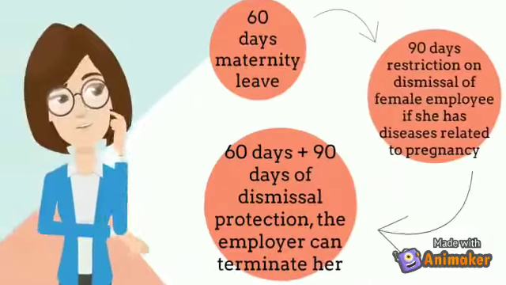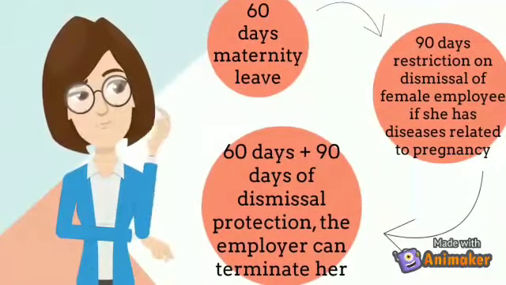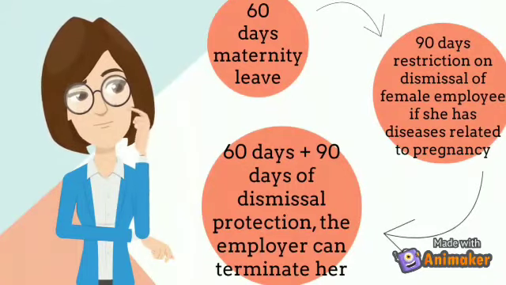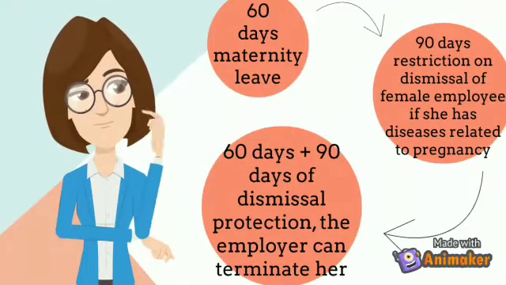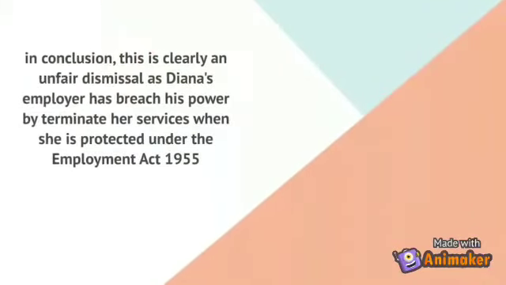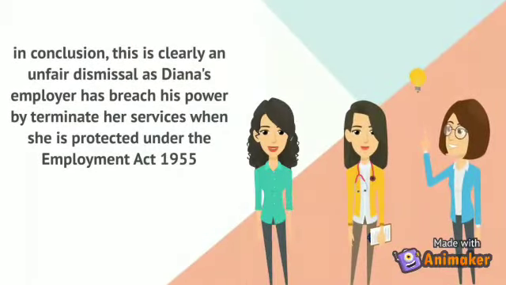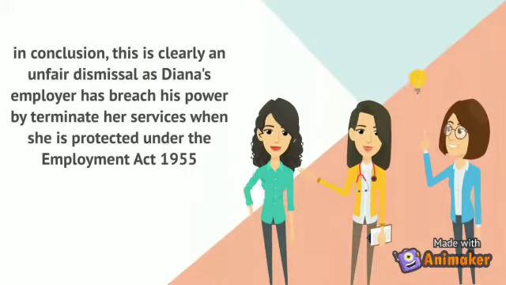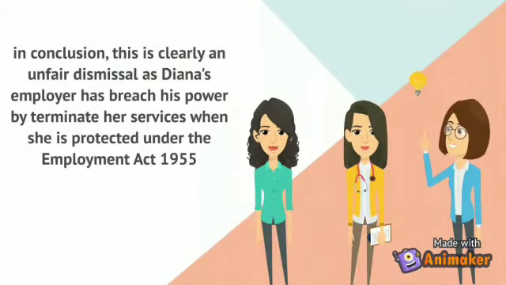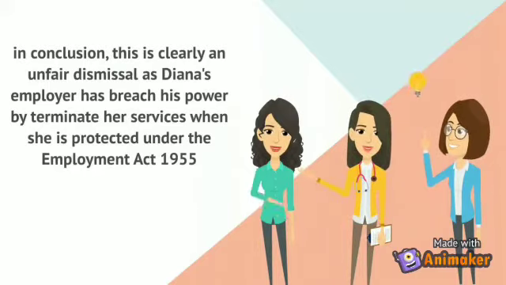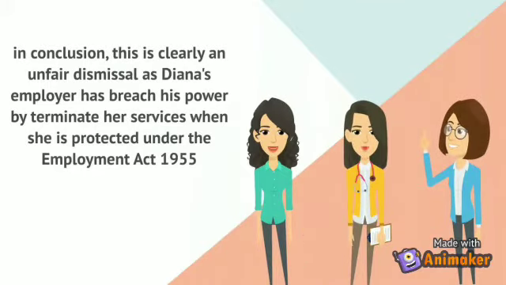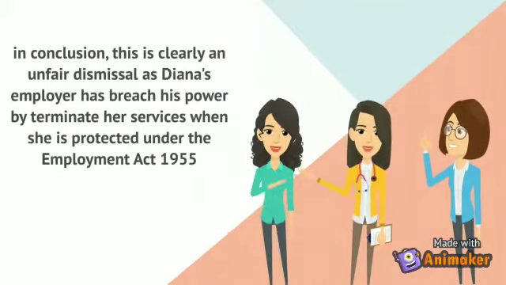Here's the timeline regarding Mrs. Diana's issues. In conclusion, this is clearly an unfair dismissal as Diana's employer has breached his power by terminating her services when she is protected under the Employment Act 1955.